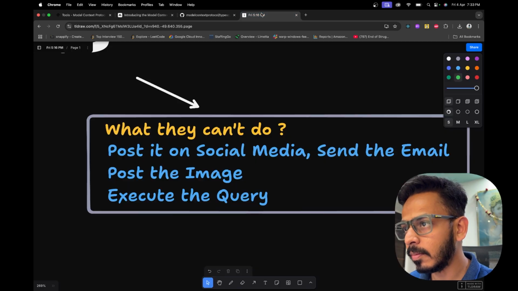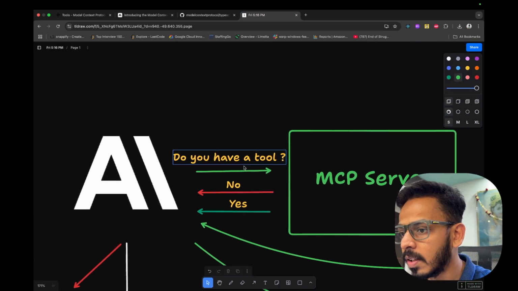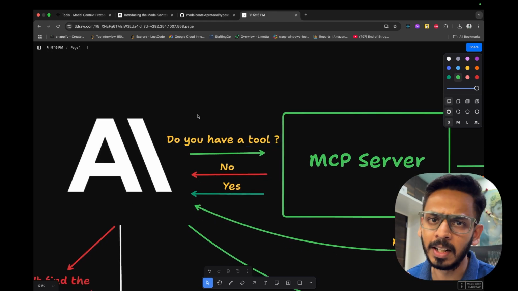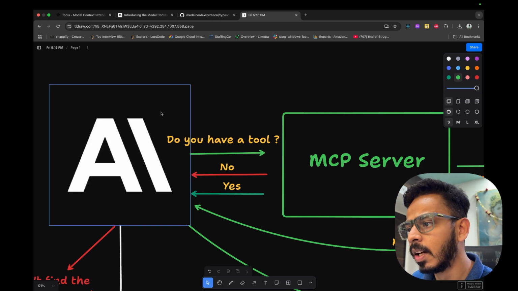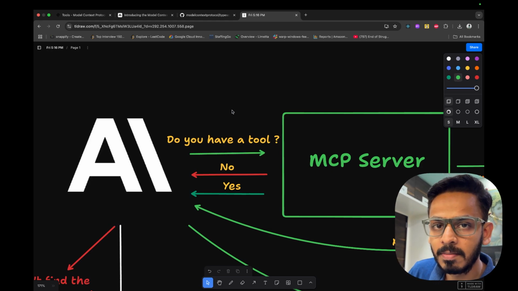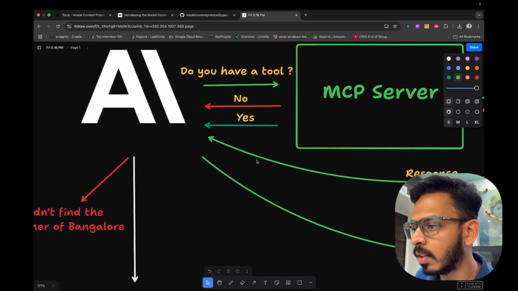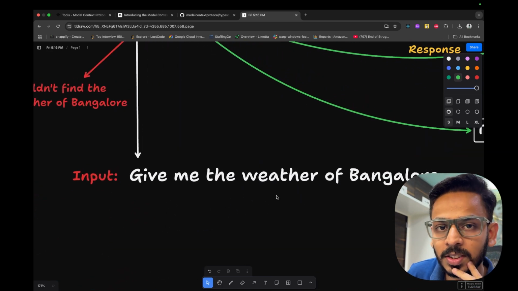So basically, what is Model Context Protocol? Let's say you have an AI agent or an LLM. I'll get into it from scratch. If you give a query to an LLM, like, hey, give me the weather of Bangalore, what does the LLM usually say?